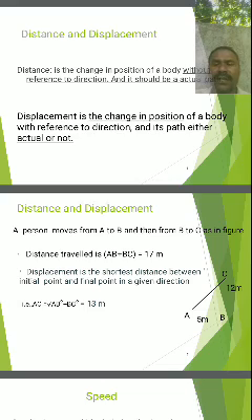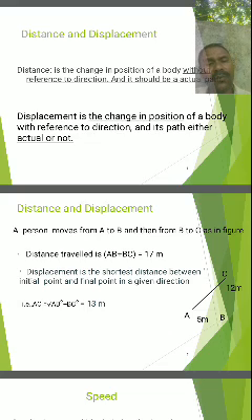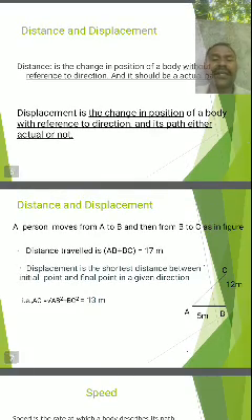Distance and displacement: a person moves from point A to B, and then moves from B to C. In the figure, the distance traveled by the person is A to B equal to 5 meter, and B to C equal to 12 meter. 5 meter plus 12 meter is equal to 17 meter.